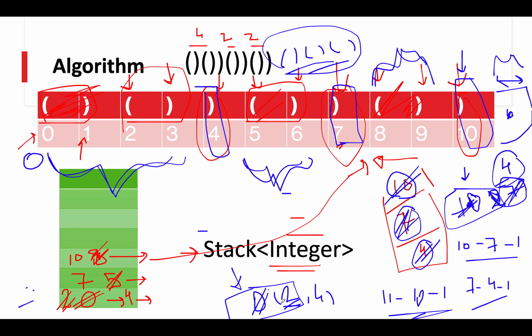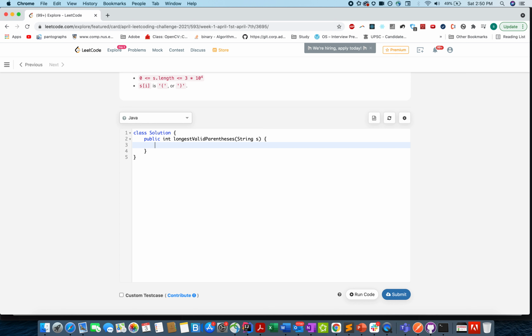So the time complexity of this approach becomes order of n and the space complexity is again order of n. So moving on to the coding part. The first thing that I'm going to do is to have a null check. So if s happens to be null or s dot length happens to be less than 2, that means there is no valid parenthesis string, so we'll return 0 from it.